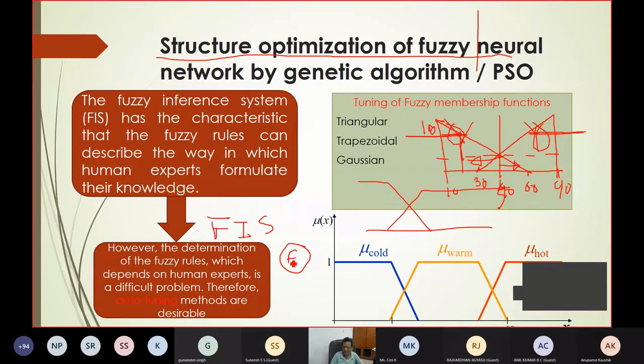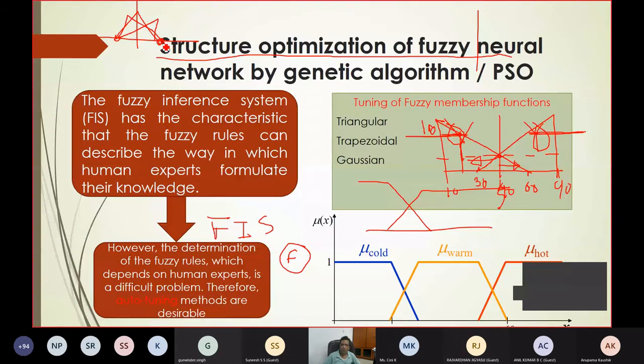Yes, you can generate randomly, no problem. So the structure of the fuzzy set: why will the structure be triangular? Why is the structure trapezoidal? Sometimes people take triangular but symmetrical. For example, like this, here the membership is 0, here the membership is 0, but in the middle the membership is 1. It may happen like this, it may happen like this.